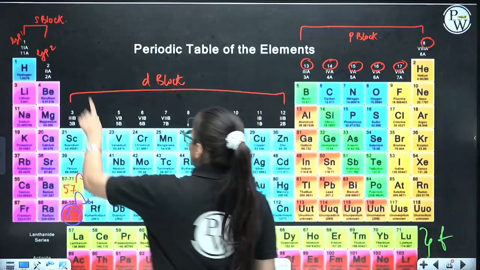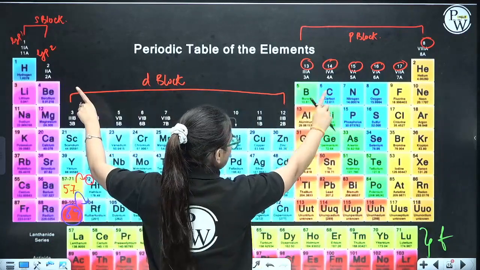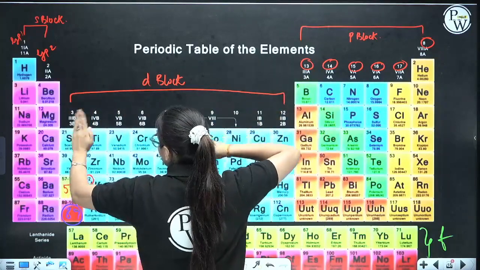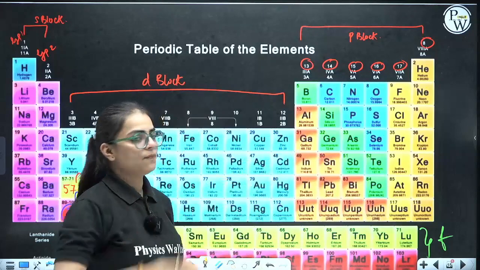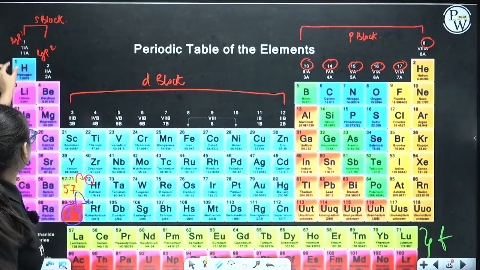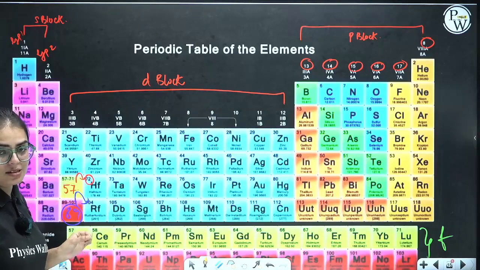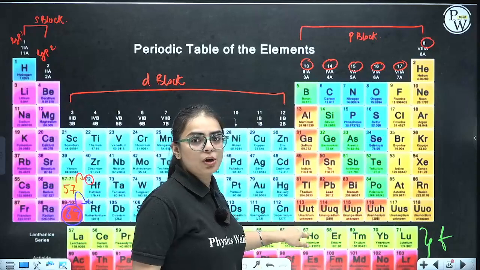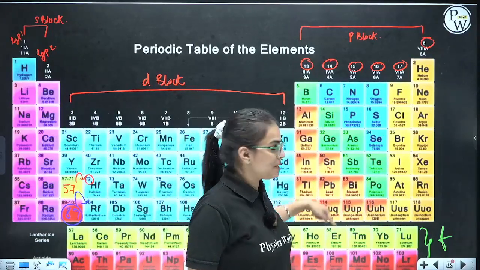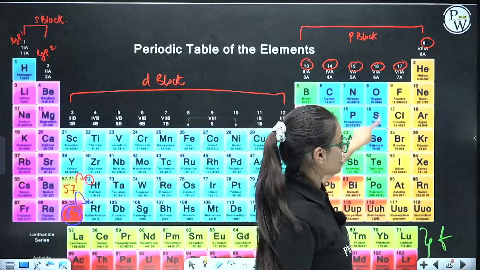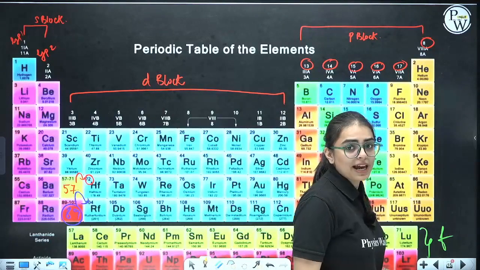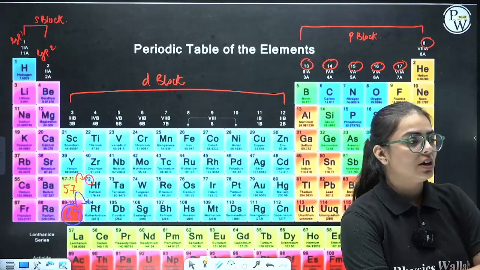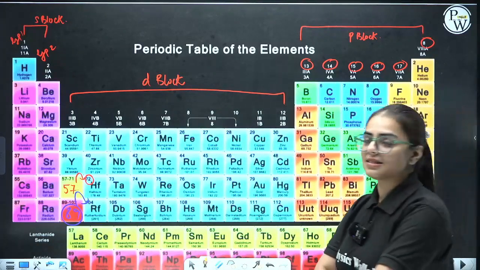How are these placed? Let us discuss. See, 1, 2, 3, 4, 5, 6, 7, 8, 9, 10, 11, 12, 13, 14, 15, 16, 17, 18, 19, 20, 21, 22, 23, 24. In such a way, they are placed. Let me tell you, this is group 1, the alkali metals. Group 2, alkaline earth metals. The 13th group is the boron family. Carbon family, group 14. Group 15, nitrogen family. Group 16, oxygen family. Group 17, halogen family, and group 18, the inert gases. Clear, everyone?